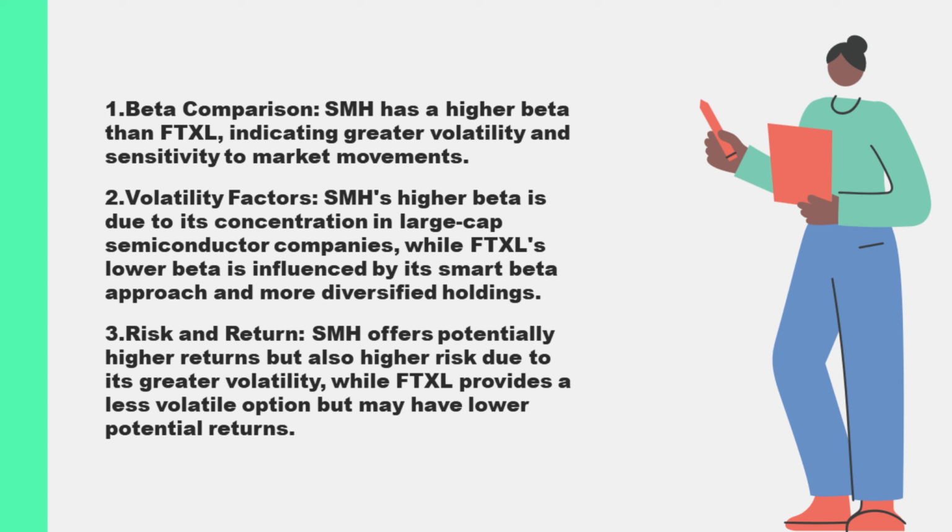FTXL's slightly lower beta means it is still more volatile than the broader market, but to a lesser extent than SMH. FTXL's smart beta strategy helps temper its volatility, making it somewhat less reactive to market swings than SMH. This could make FTXL a more attractive option for investors seeking exposure to the semiconductor sector, but with a bit more stability compared to SMH.